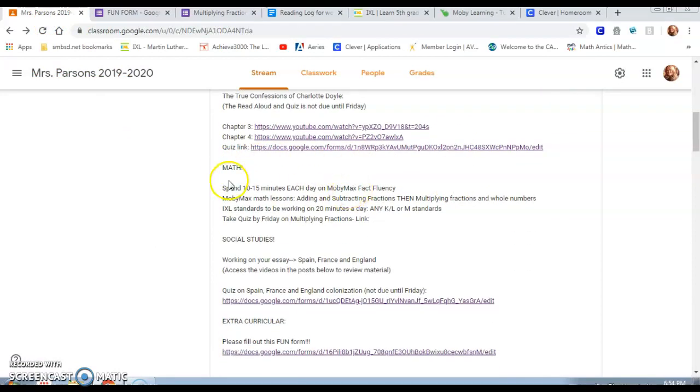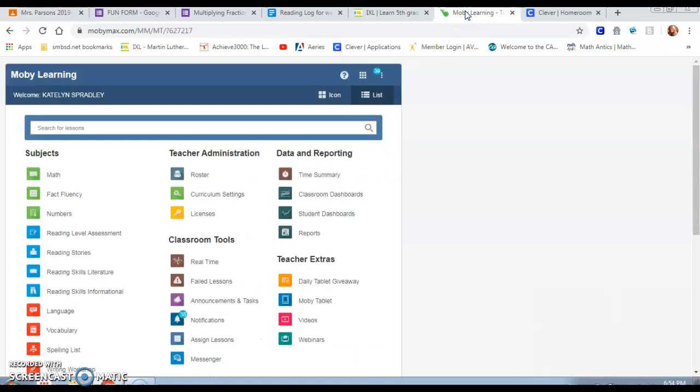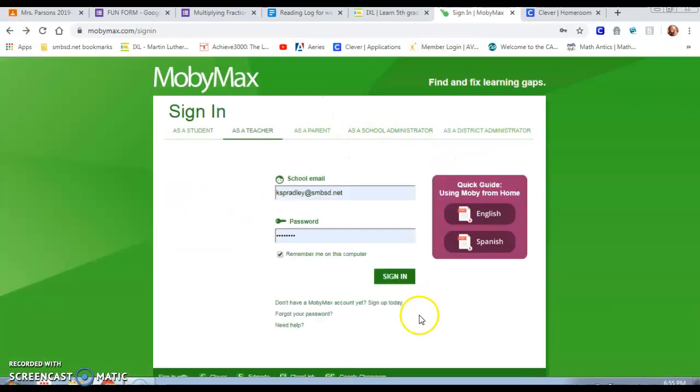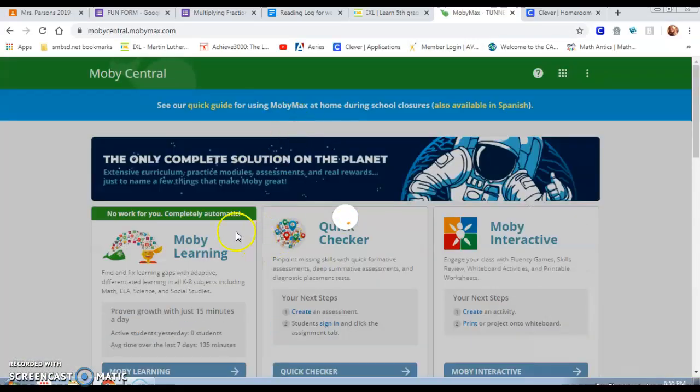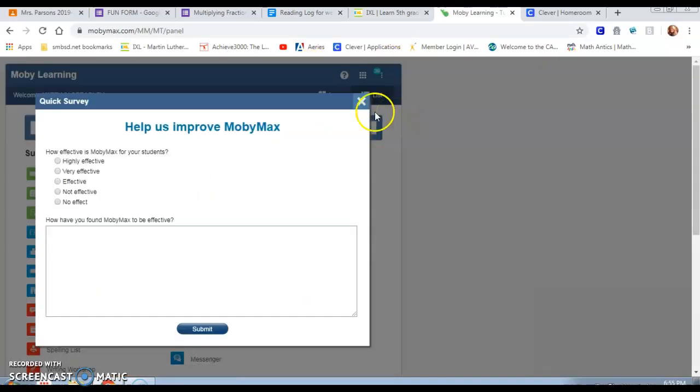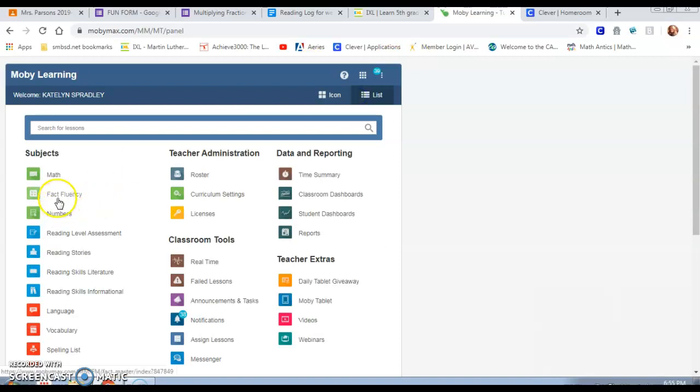Okay, the math agenda. So please spend 10 to 15 minutes on MobyMax Fact Fluency. So I open up my MobyMax. This is right here, Fact Fluency. You're going to open this tab, and it's not going to be the same for me as you, because it's going to be students, your page versus mine. Oh, gotta log back in. Here we go. So it's going to show like what you have mastered versus you guys will see like either addition, subtraction, multiplication, or division, what you need to work on. So Fact Fluency, please, 10 to 15 minutes daily.